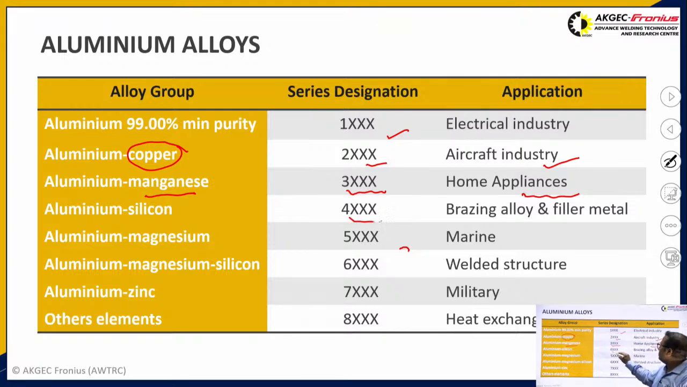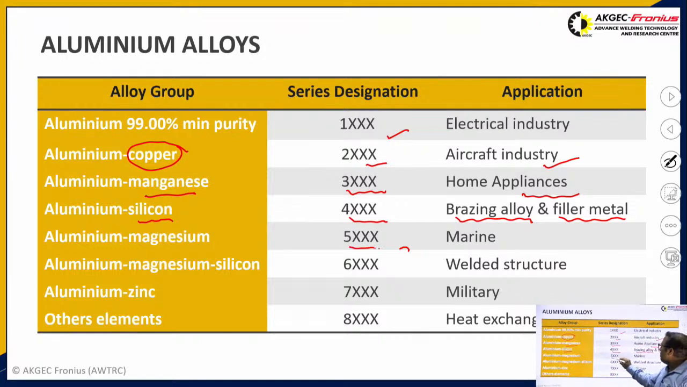Then the fourth category is the 4XXX series. In this, silicon is generally added to the aluminum. Due to the added silicon, these types of aluminum alloys can be used as brazing alloys and filler materials. Brazing is a process of joining two materials with the help of filler material whose melting point is above 450 degrees centigrade and below the melting point of the base metal, and the filling of this filler material generally occurs through capillary reactions.